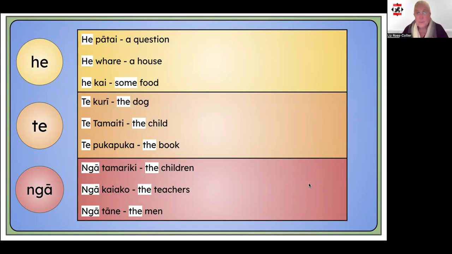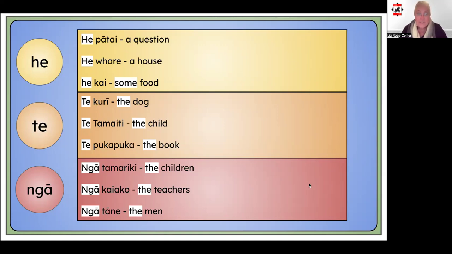Here's a few more examples. He pātai, a question. He whare, a house. He kai, some food. Te kuri, the dog. Te tamaiti, the child. Te pukapuka, the book.